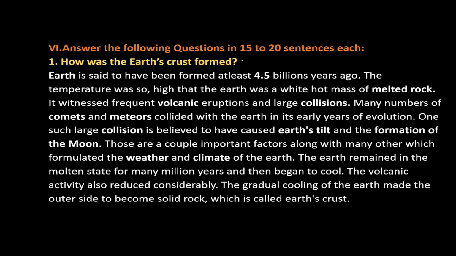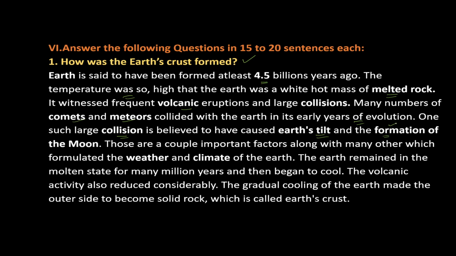The first one, how was the Earth's crust formed? This is a very important point. For this question, you have to focus on these points. The Earth is said to have been formed at least 4.5 billion years ago. When the evolution started, Earth was very hot. Temperature was so high, the rocks were in a melted stage. There were volcanic eruptions, and meteors and comets were hitting in the early years of evolution. One large collision, this is again a very important point, is believed to have caused Earth's tilt and formation of the moon.